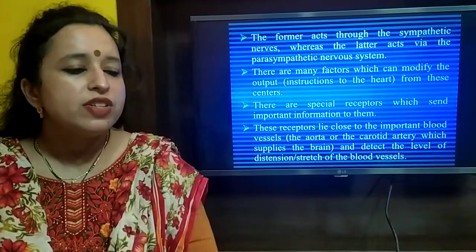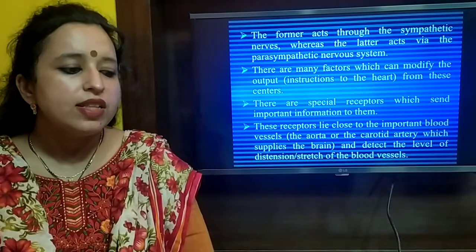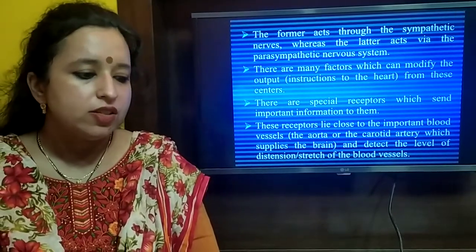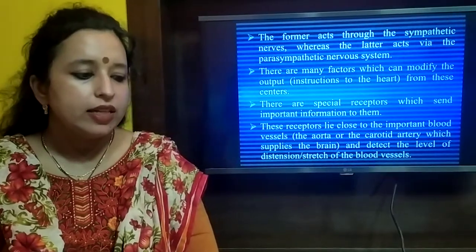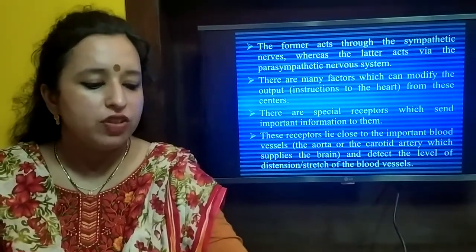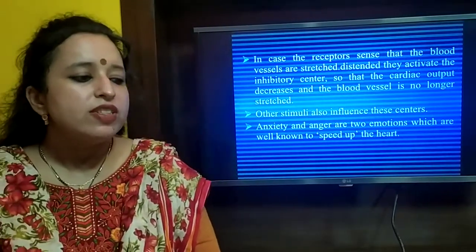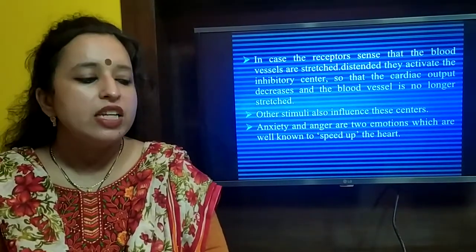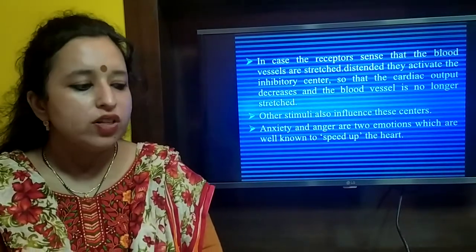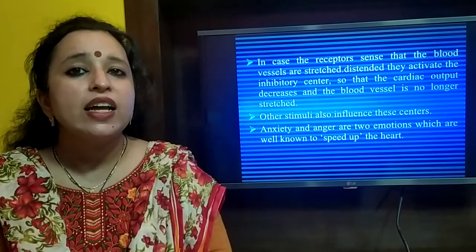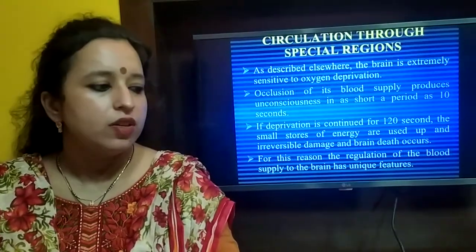There are special receptors which send important information to the brain. These receptors lie close to the important blood vessels, the aorta or the carotid artery which supplies the brain, and detect the level of stretch of the blood vessels. In case the receptors sense that the blood vessels are stretched, they activate the inhibitory center so that the cardiac output decreases and the blood vessel is no longer stretched. Anxiety and anger are also two emotions which are known to speed up the heart rate.